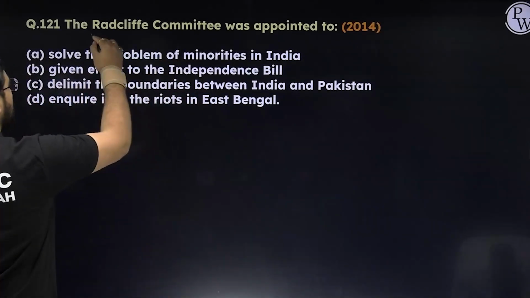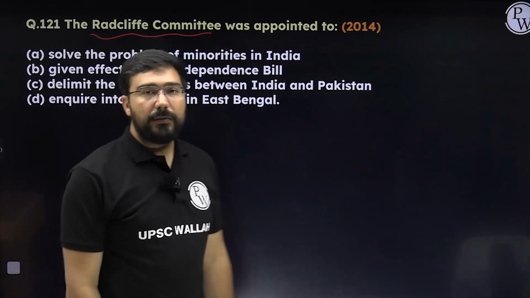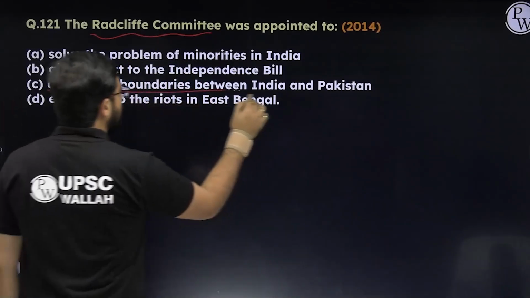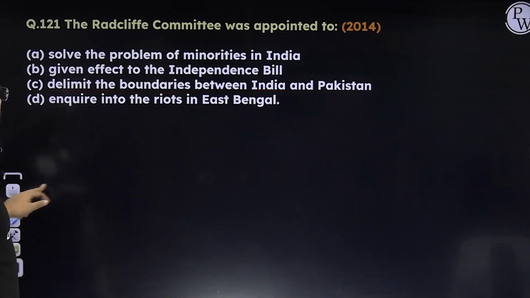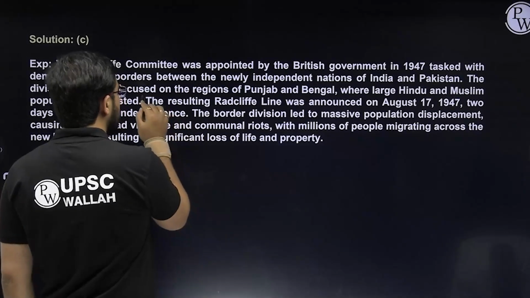Radcliffe Committee, I hope all of you know. Cyril Radcliffe was the chairman of this committee, and this committee was going to look after only one thing, that was to delimit the boundaries between India and Pakistan. This is known as the Radcliffe line. Answer is C.